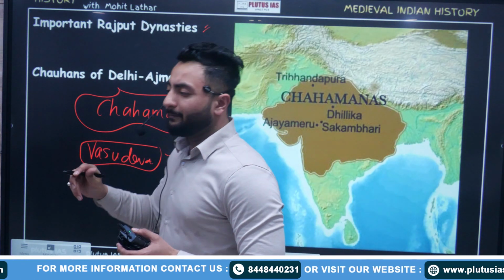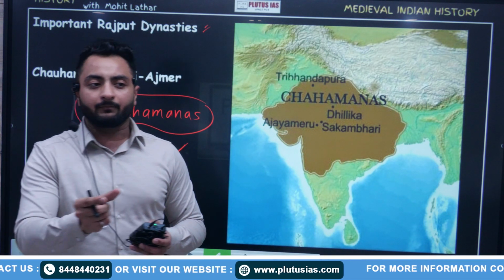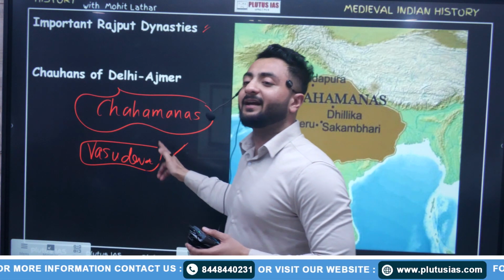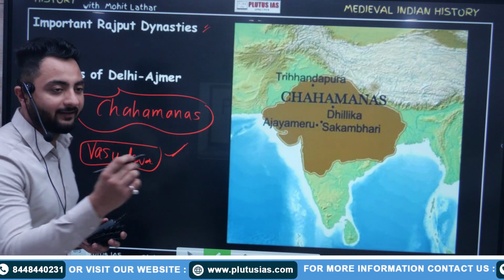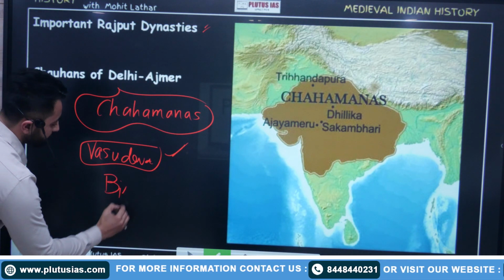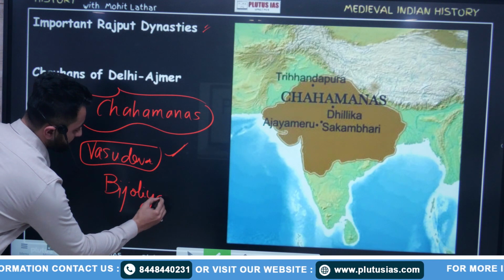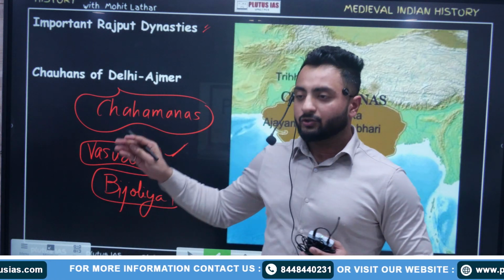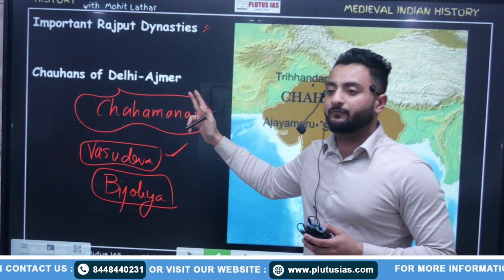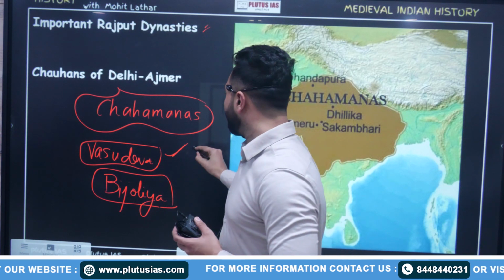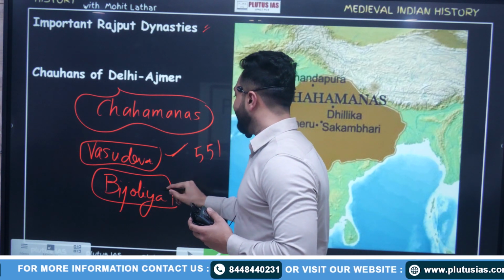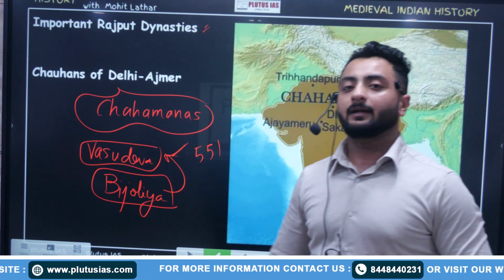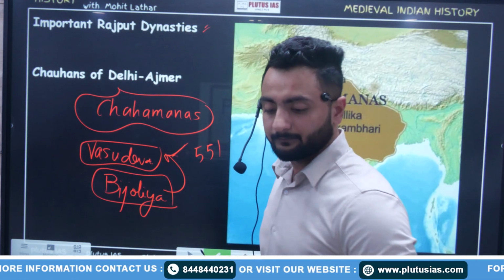Now, to make it a solidifying fact, there must be some backing to this also, like some inscription. So there's a Bijolia inscription which mentions that Vasudeva Chauhan founded this dynasty in 551 AD.